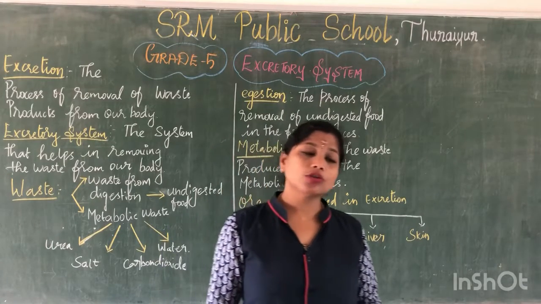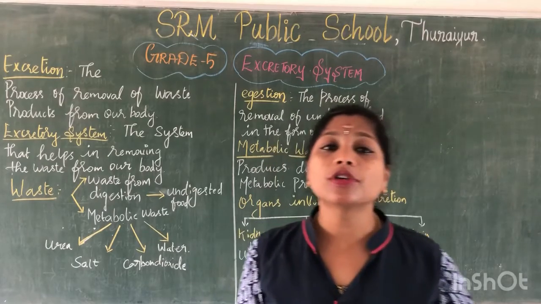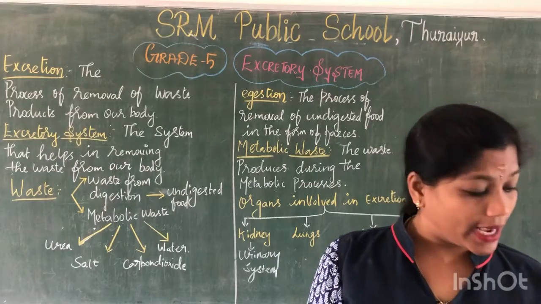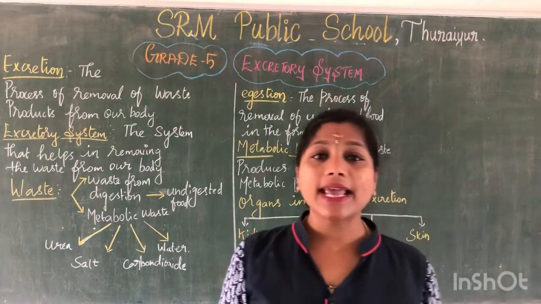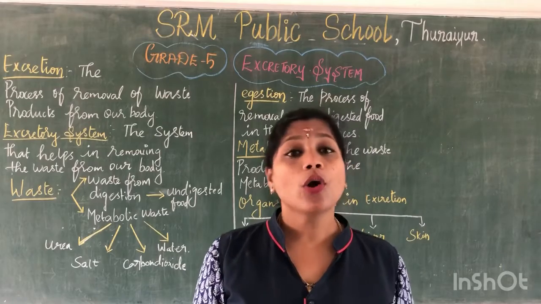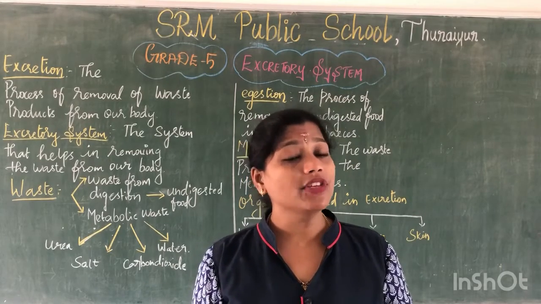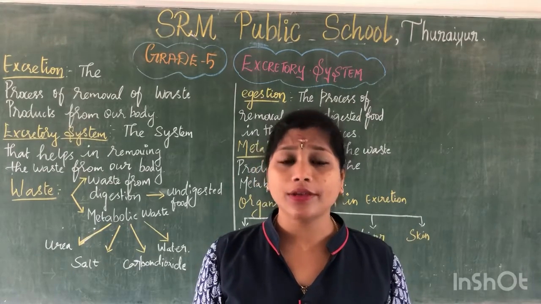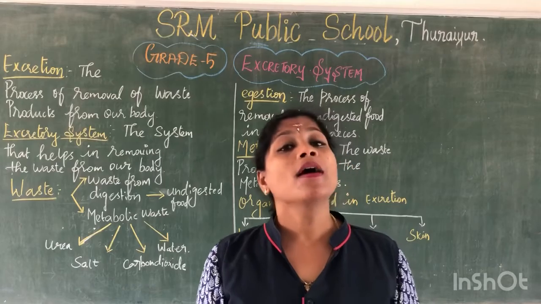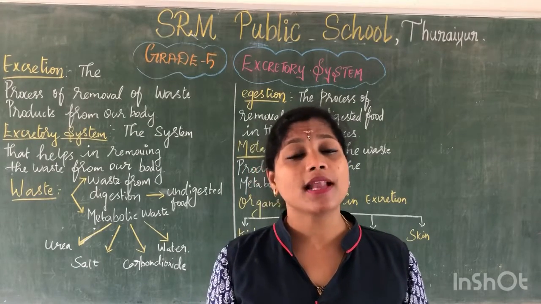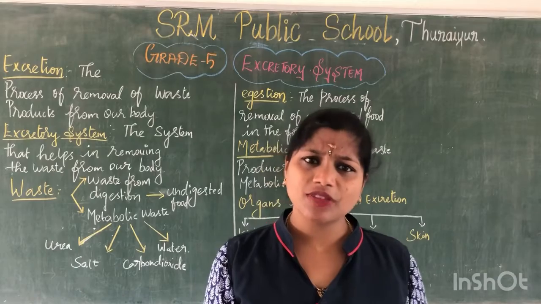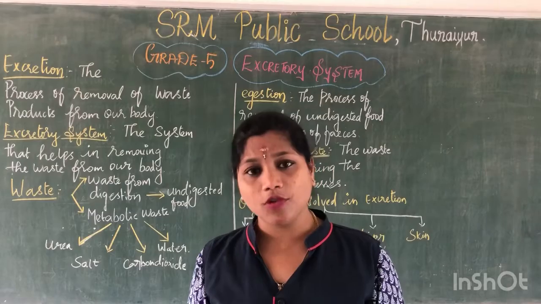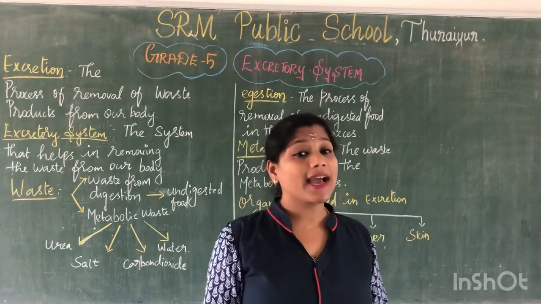And you have another thing also: how to keep your excretory system healthy. Take a healthy and balanced diet. What do you mean by a balanced diet? A diet which consists of an appropriate amount, in the correct proportion, of all the nutrients like carbohydrates, fat, vitamins, protein and minerals. Even roughage and fluids. You need to take a lot of water and fluids so that you do not get dehydrated.